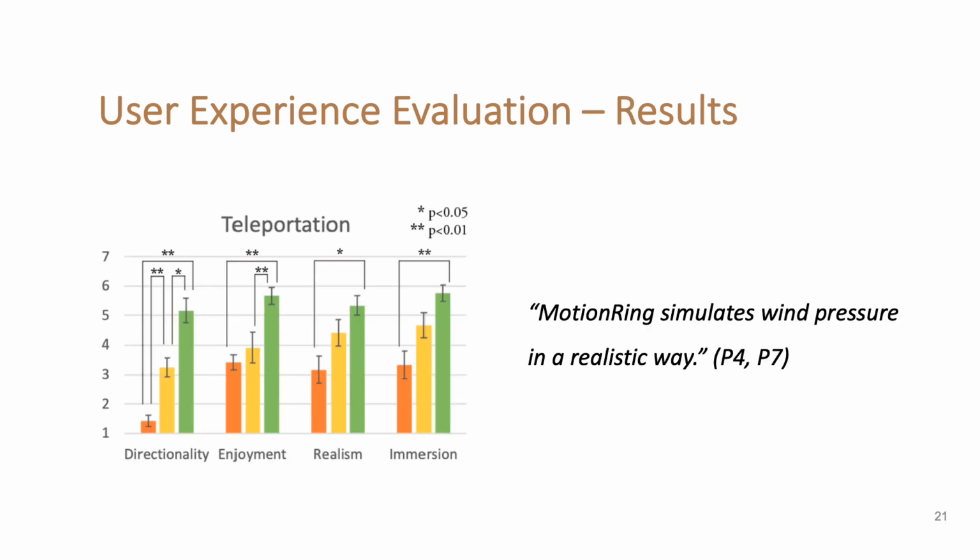This plot shows the result of teleportation. We can see that Motion Ring has significantly higher scores on directionality and enjoyment when comparing to static vibration, and the scores are significantly higher on all 4 aspects when comparing to visual only. Participants also comment that Motion Ring can well simulate the wind pressure in teleportation.